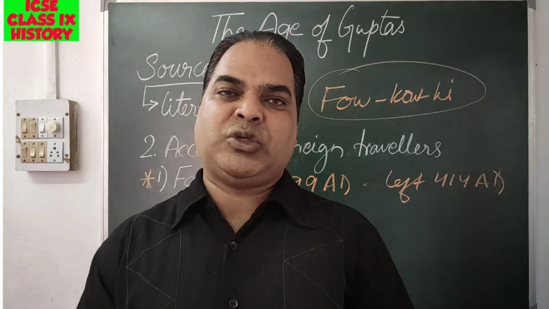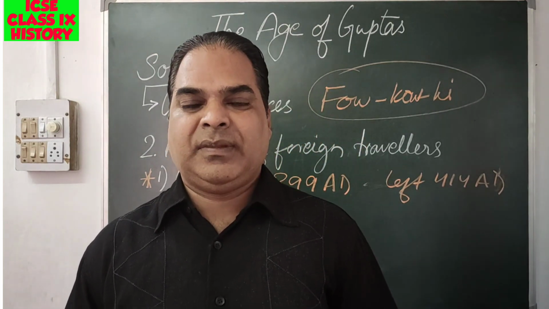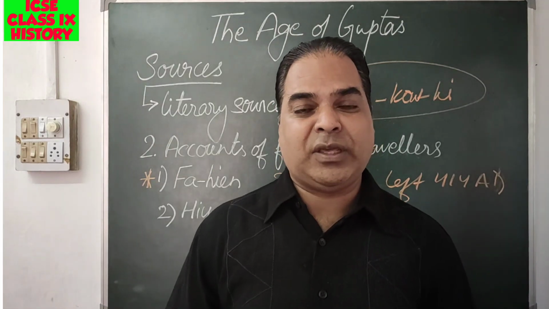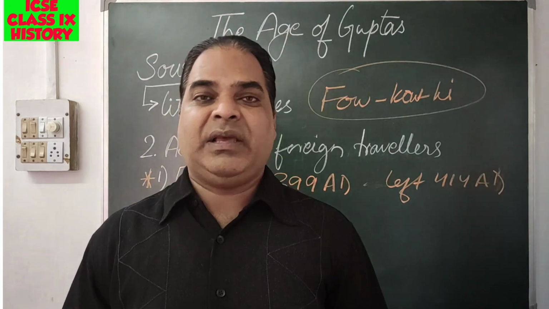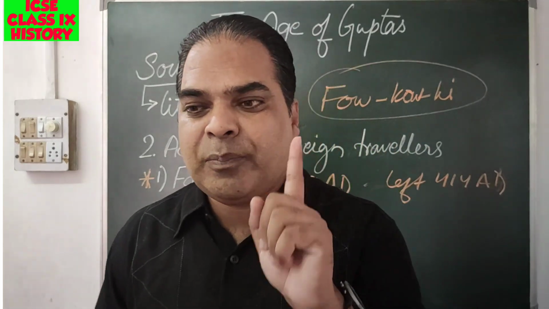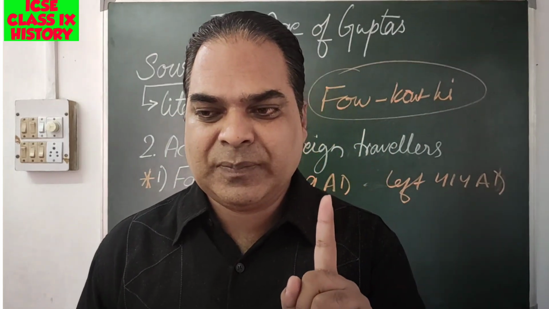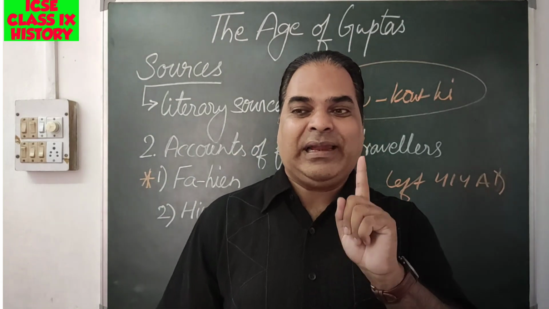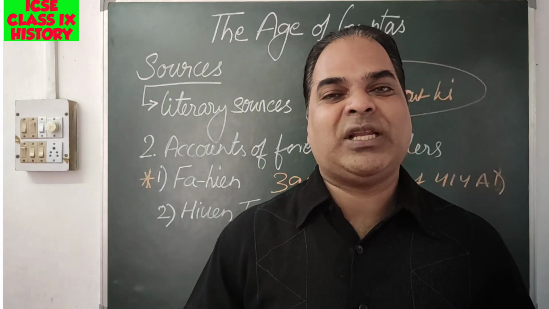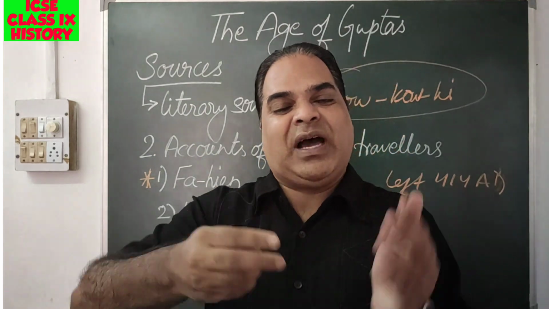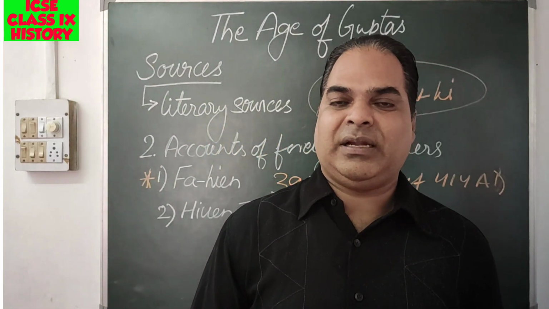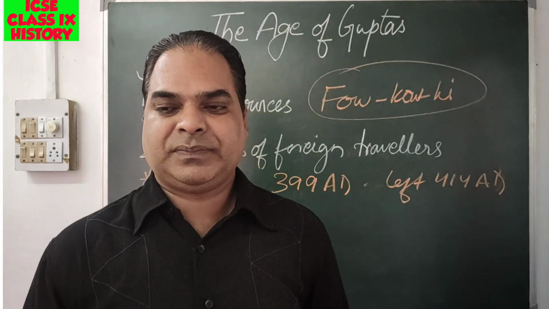Fa-hien's observations about Indian social customs and practices give us an outsider's view of the society of his time. He writes that most people were vegetarian and abstained from the use of onion and garlic. They were devoted followers of the principles of ahimsa. Only one class of people, known as Chandals, were non-vegetarian and indulged in hunting, but such people were condemned as social outcasts and generally lived outside the city. This is what he saw and recorded in his book.